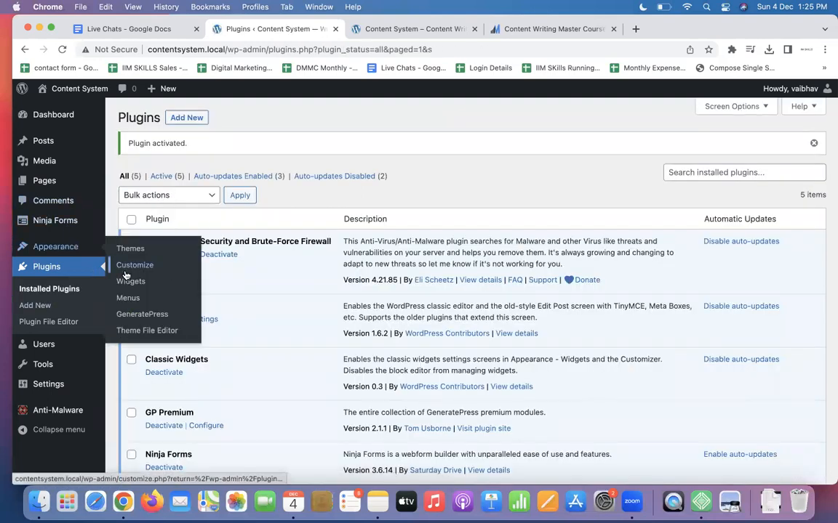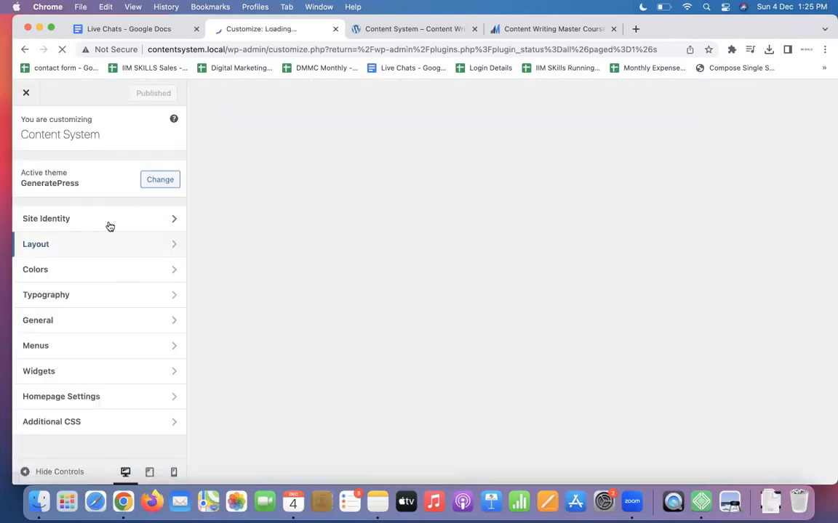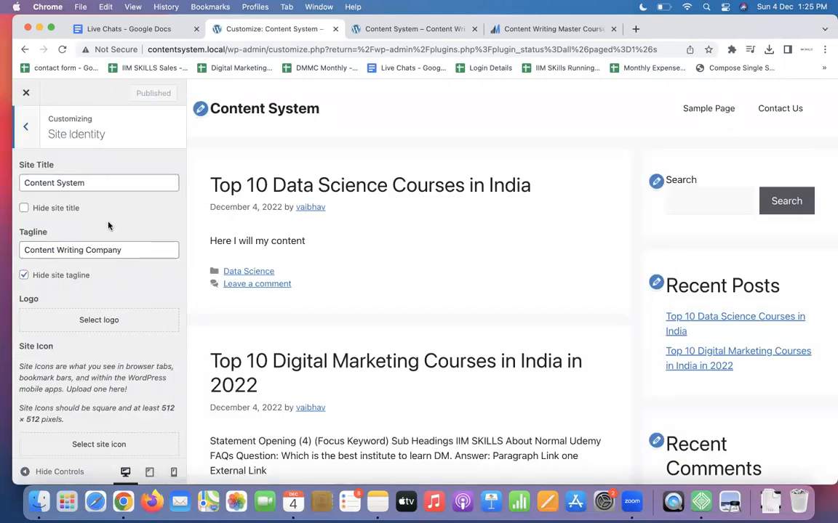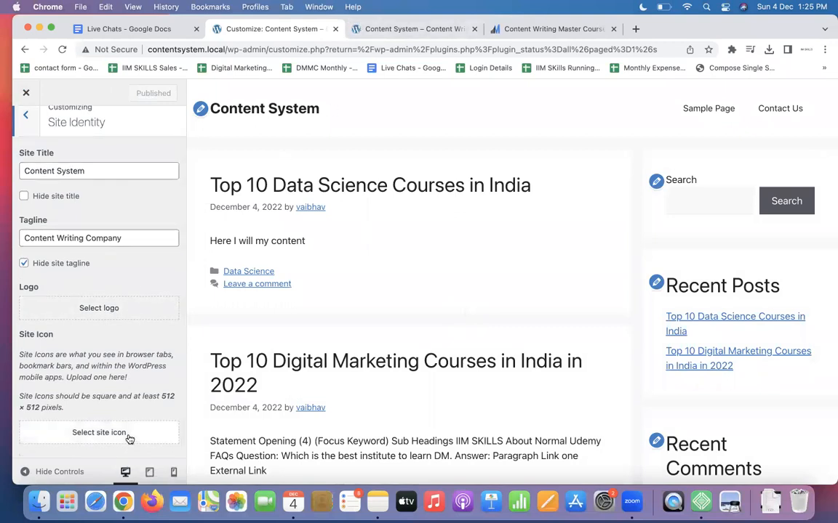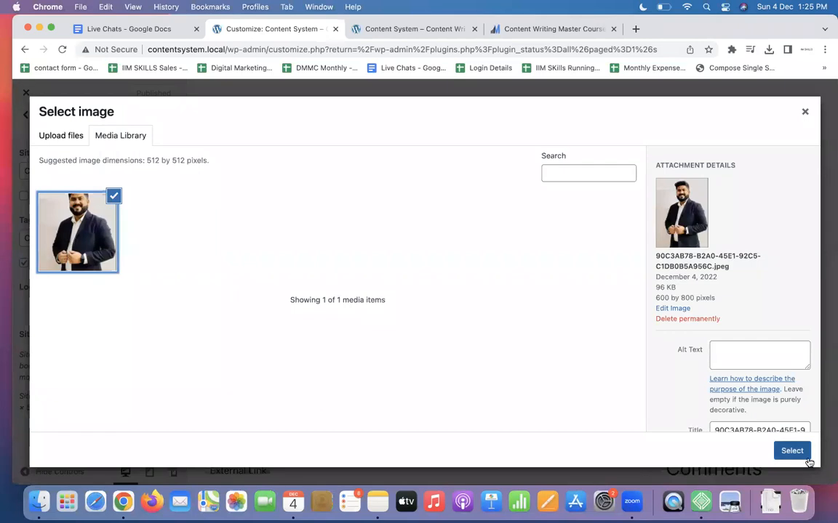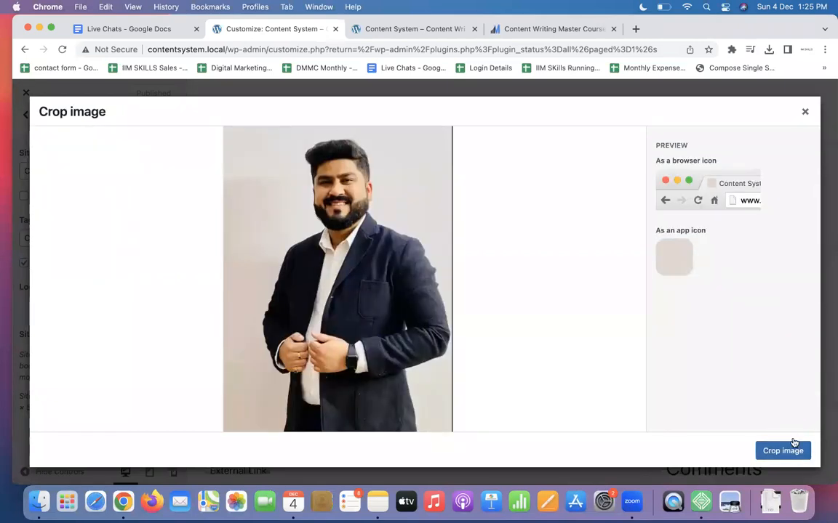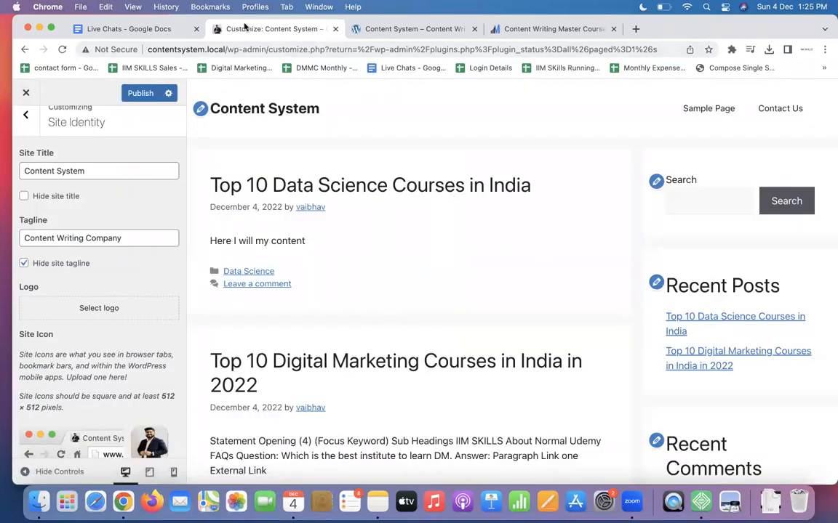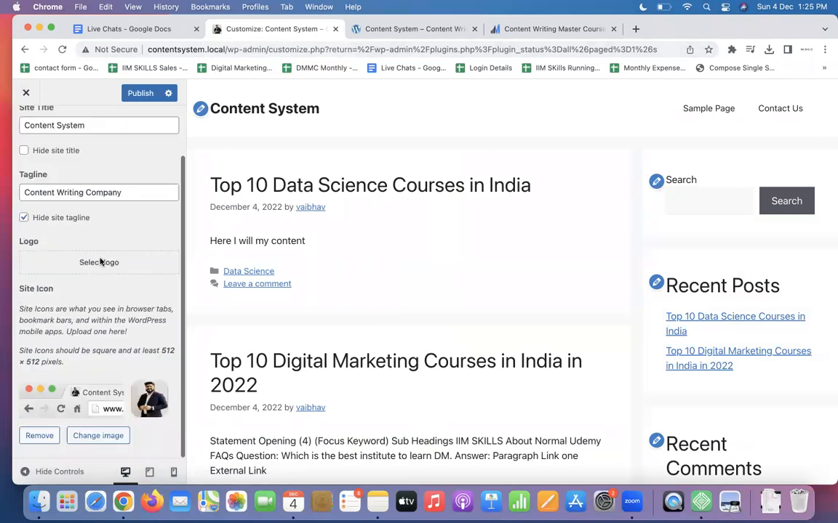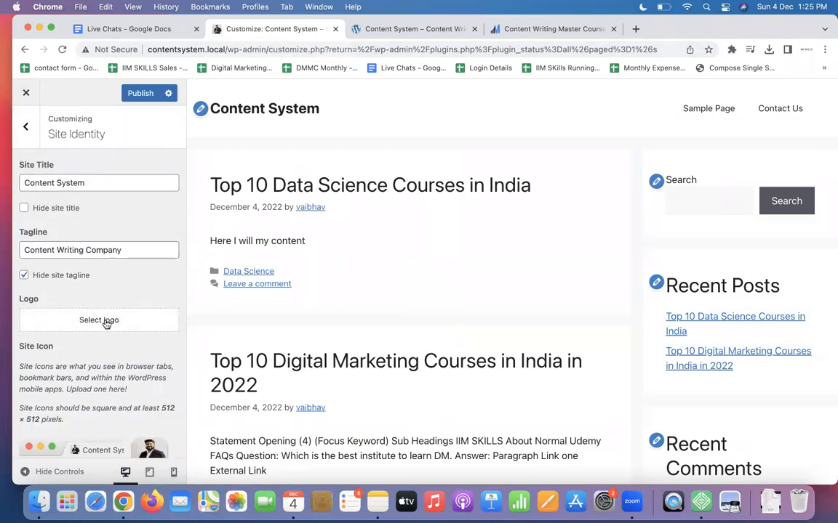Now come back, appearance, customize. And this you have to do all on your own. Why? Because you will create your own logo. Can you see this W? This is the site icon. So add an icon here. Let me add my image just for now. Crop. And now you will see this appears. Create a logo and upload it.